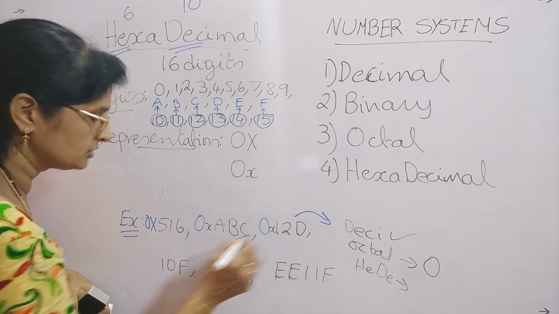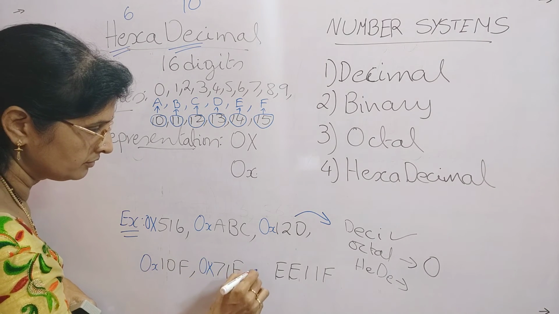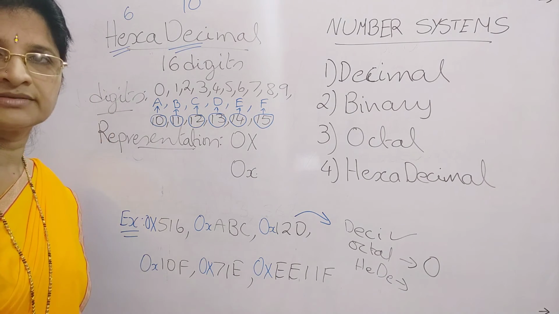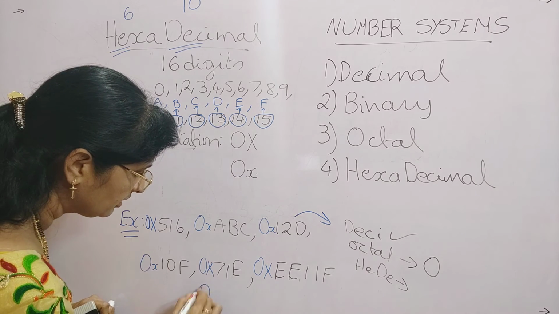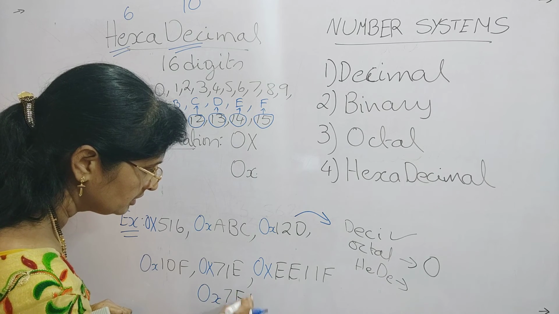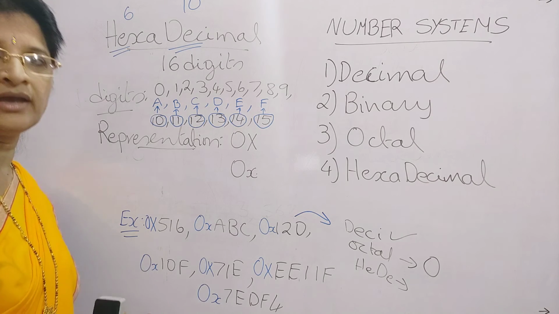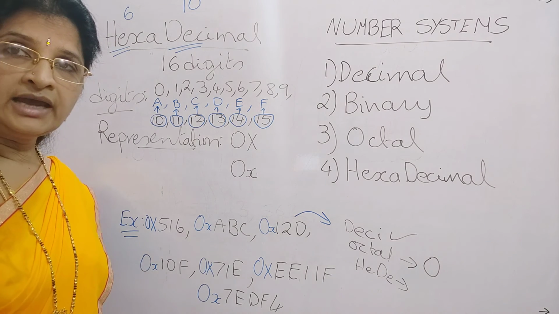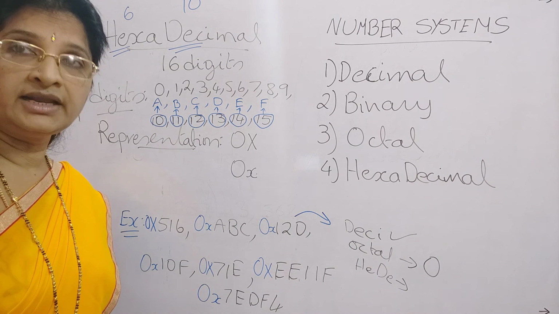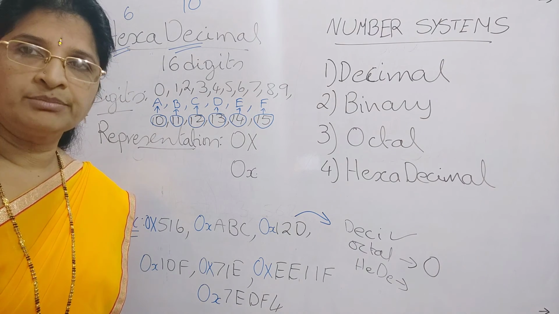For example, you can write 0x7EDF4. These are the different valid hexadecimal numbers and how you can write them.